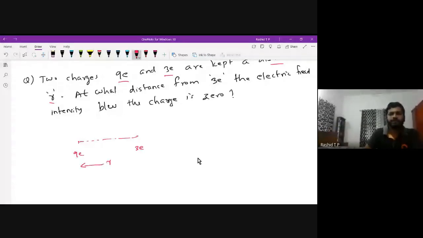At what distance from 3E, maybe I take this distance as X, is the electric field intensity between the charges 0? At this point, E should be 0. What would be the distance? Of course, the other distance will be R minus X.